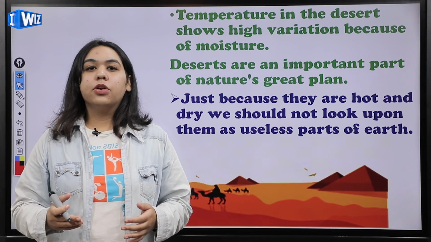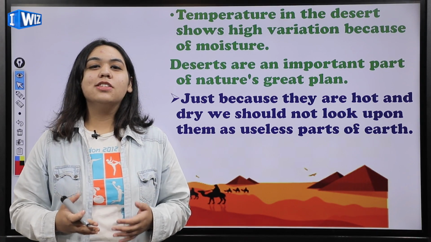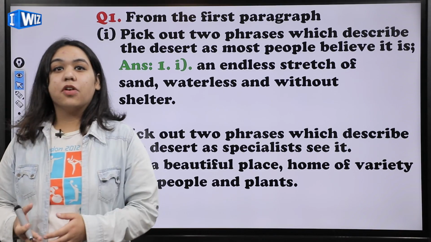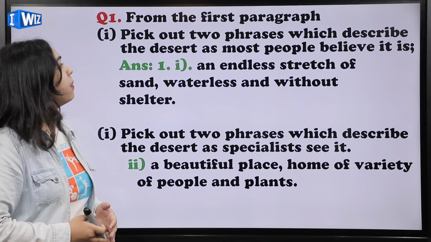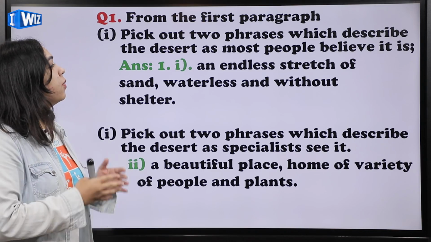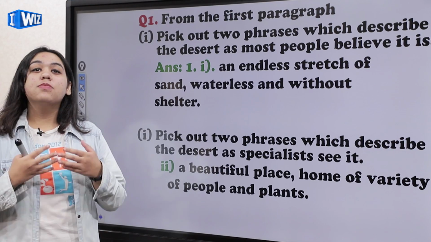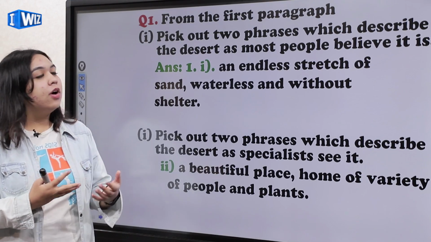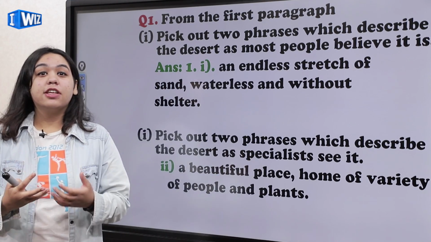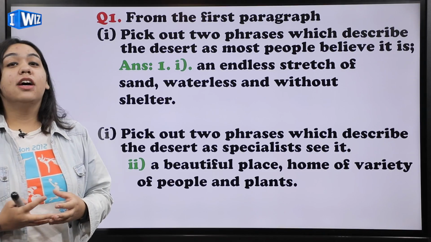So guys, now we are going to discuss the question answers of this chapter. The very first question of this chapter is: from the first paragraph, pick out two phrases which describe the desert as most people believe it is. We've discussed this before also, how people believe the desert is. So these are the two phrases that were there in the text.